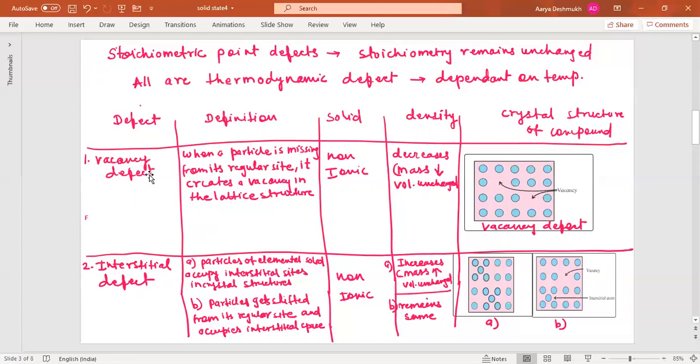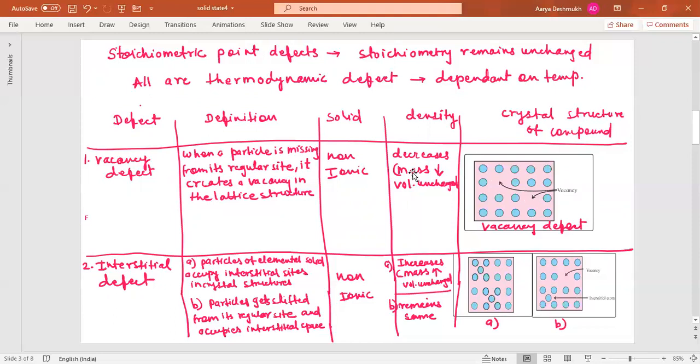Defect, first vacancy defect. How will you define this vacancy defect? When a particle is missing from its regular site, it creates a vacancy in the lattice structure. There is a creation of vacancy here. And this type of defect is observed in non-ionic solids. Here you can see, these are the particles. So one of the particles from here, or two are shown here, those are missing from their site, and it creates a vacancy. That is what we call vacancy defect.